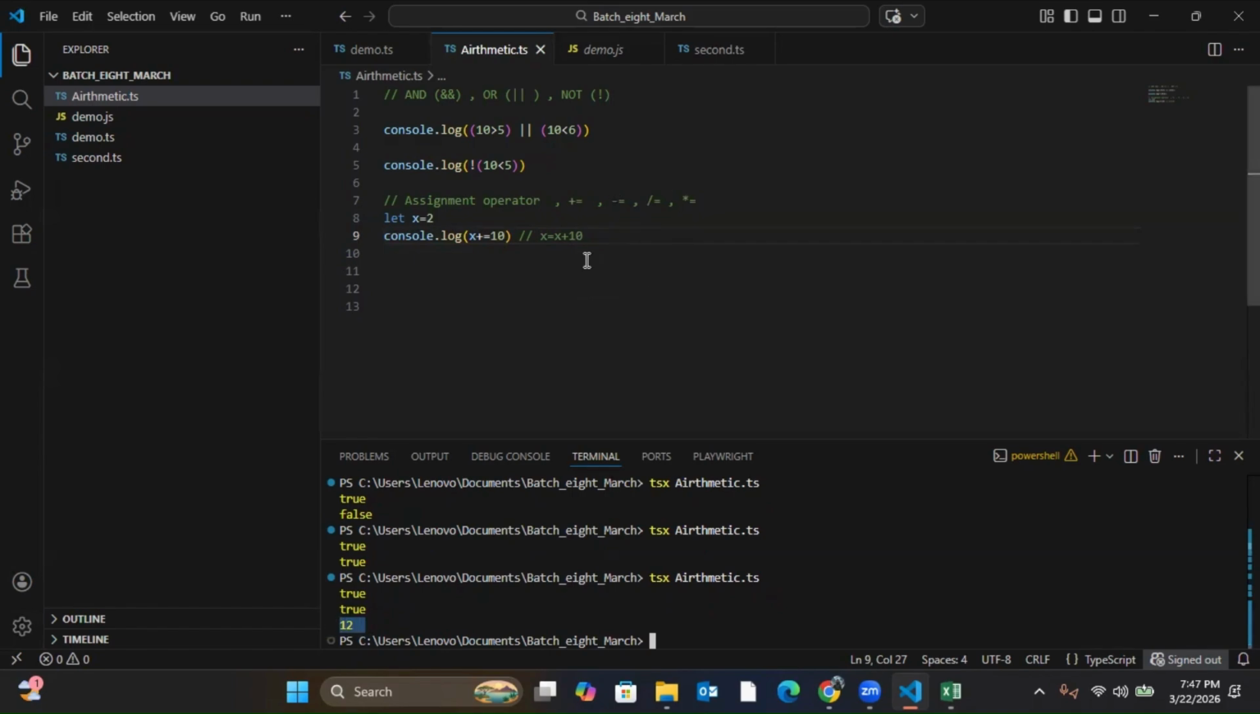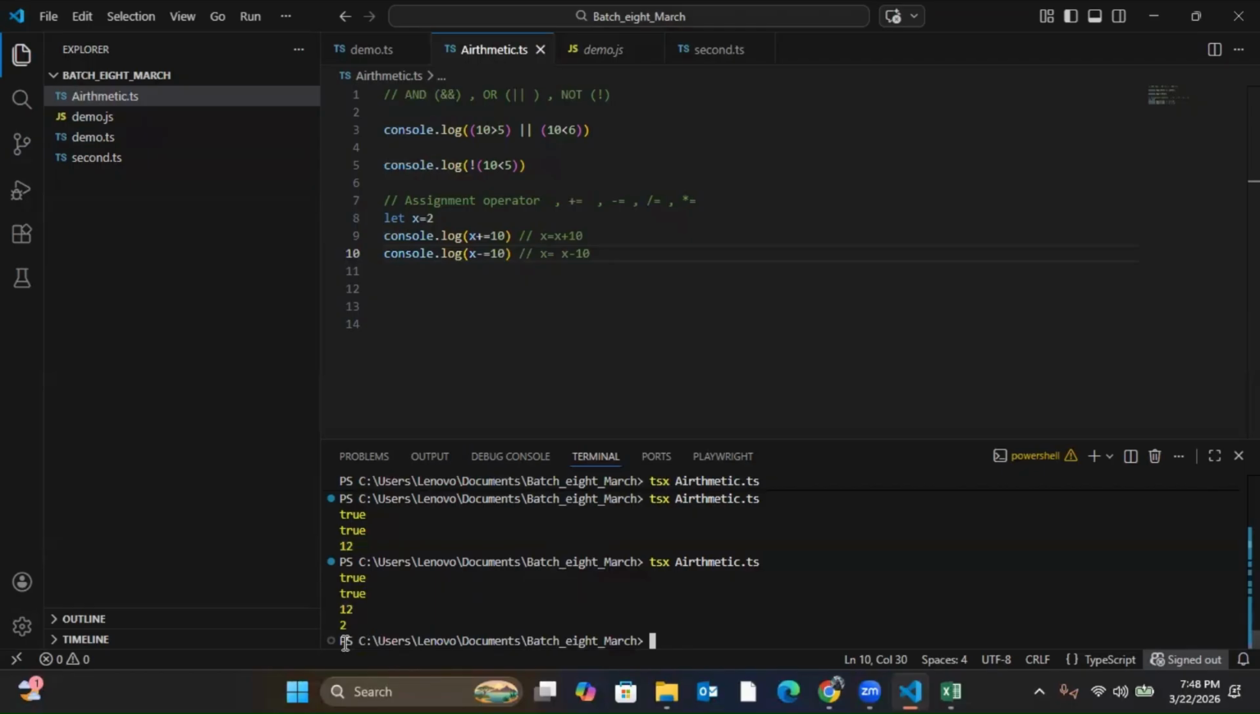Similarly, if I write minus equal, now you guys tell me what will be the output. What does this mean? x is equal to x minus 10. So what will be the output? Minus 8? It will be 8? Minus 8, like minus 10. Others also the same, right? Anything else?